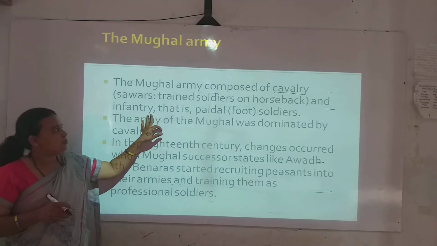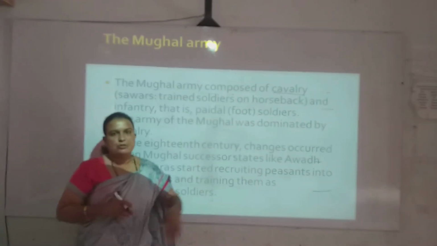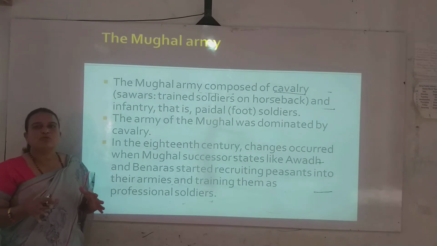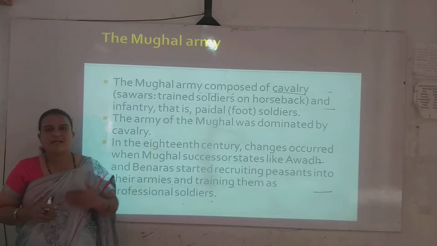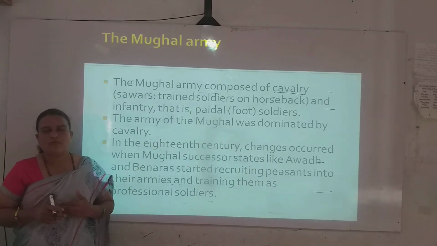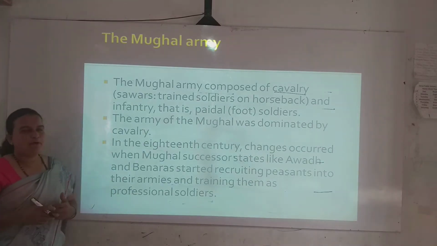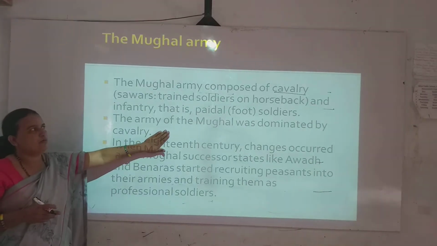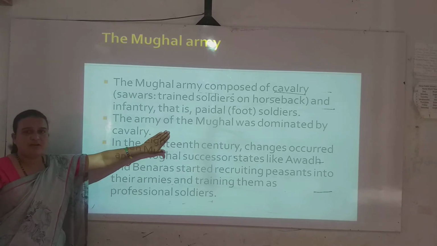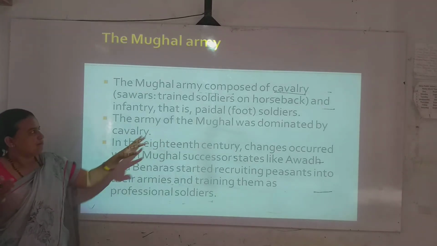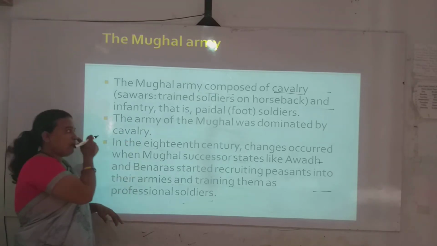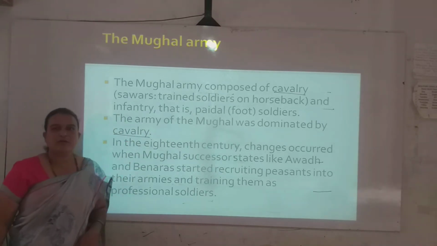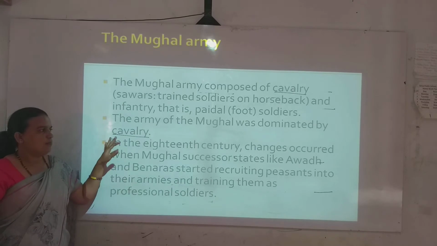And infantry means what? Paidal soldiers, the soldiers on foot, who ran to the battlefield and did the warfare activities. So the Mughal army was composed of cavalry as well as paidal. The army of the Mughals was dominated by the cavalry, which had great importance in the Mughal army.